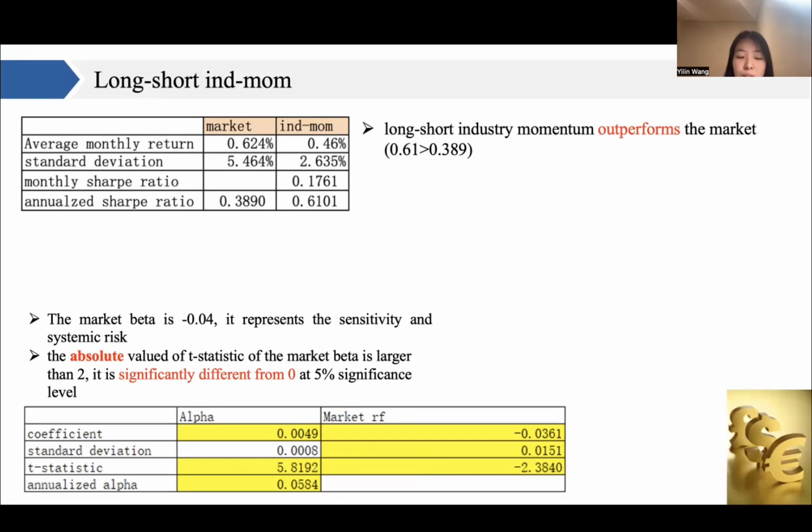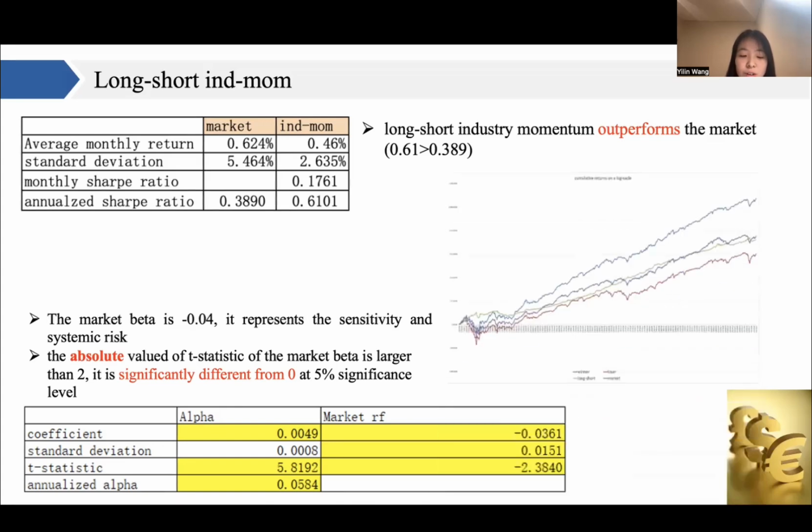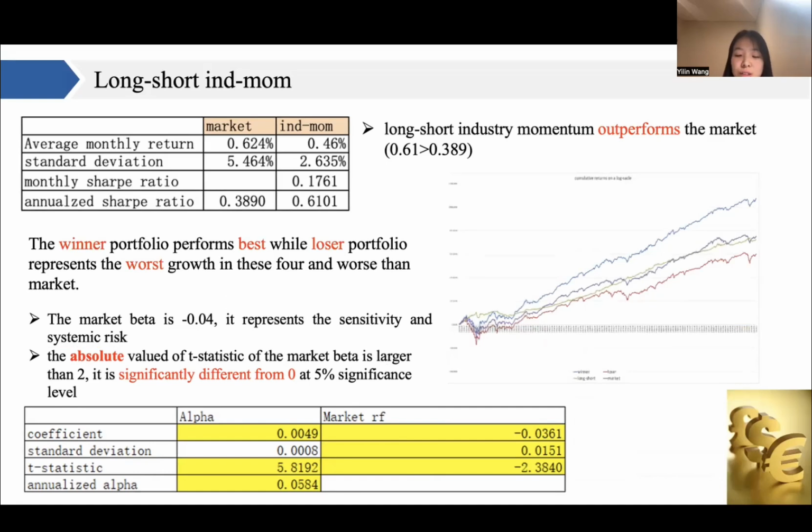And from the table, we knew that the monthly alpha is 0.0049, and the T statistic of the alpha is definitely larger than 2, so it is significantly different from 0. And we knew that the annualized alpha is 5.84%. From the graph of cumulative return, we find that the full portfolio shares the same return and grows a lot during those years.